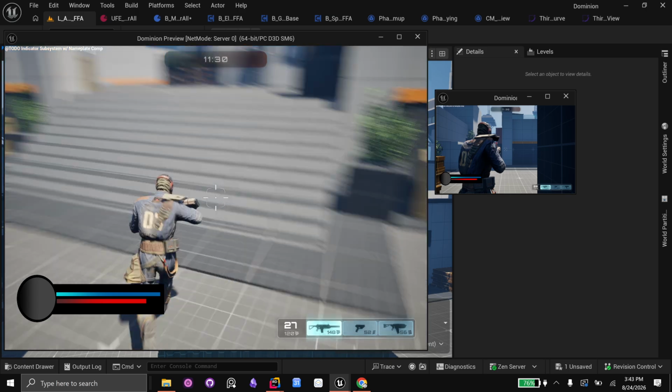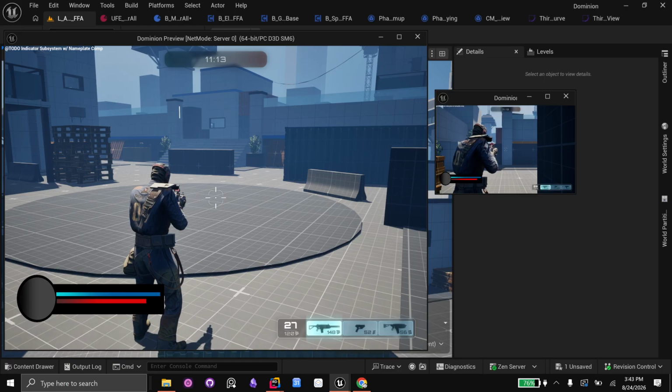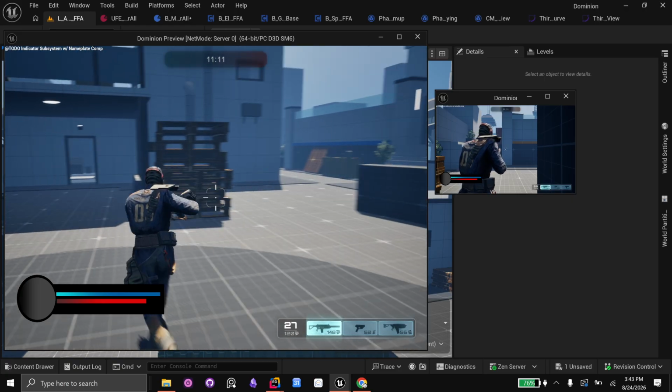And I have set this up before. I helped a game studio some years back, and it was technically on Lyra. I helped them make Lyra into first person. I'm not really a fan of first person, but I did help this game studio do that. And we just needed to get custom animations.